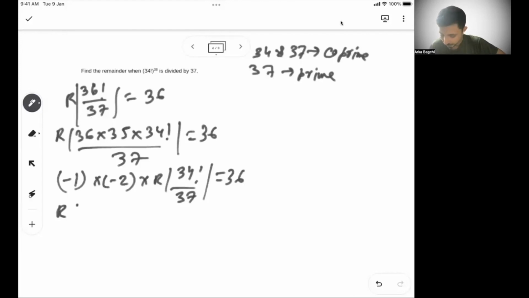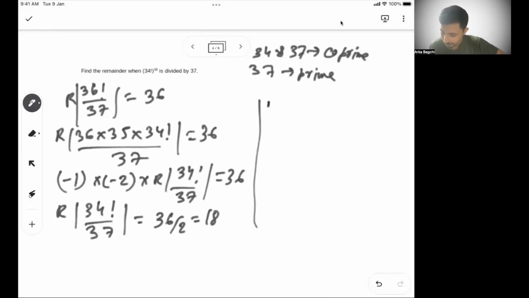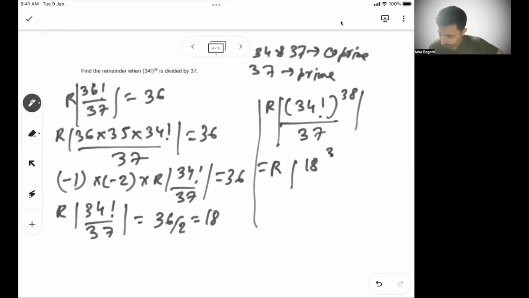So then remainder of 34 factorial by 37 is 36 by 2 or 18. So can I write remainder of 34 factorial whole to the power 38 by 37 is the same as remainder of 18 to the power 38 by 37?